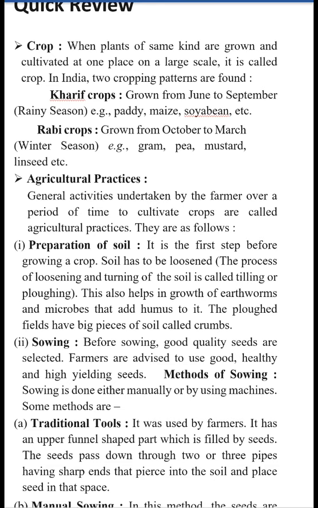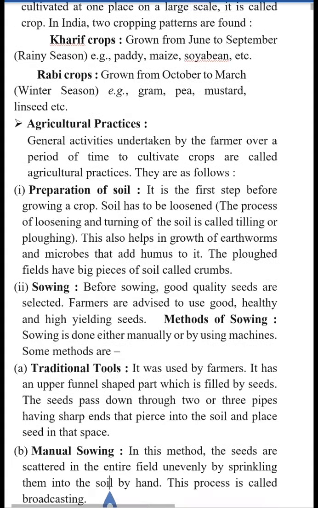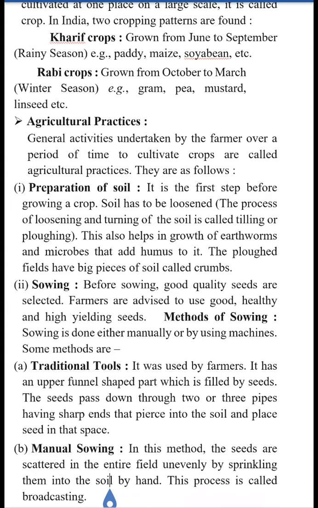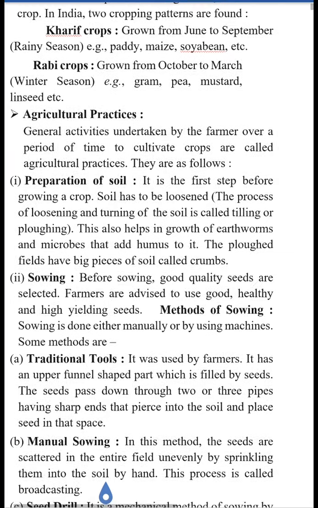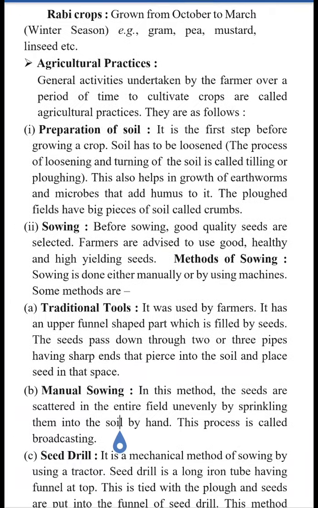Rabi crops are the crops which are grown in winter season from October to March, for example gram, pea, mustard, linseed, etc. The various agricultural practices are carried out by a farmer over a period of time so that they can cultivate the crops. These agricultural practices involve various steps, and the first step is preparation of soil. The preparation of the soil is the first step which is taken before growing the crop.